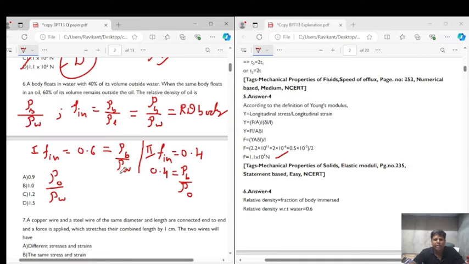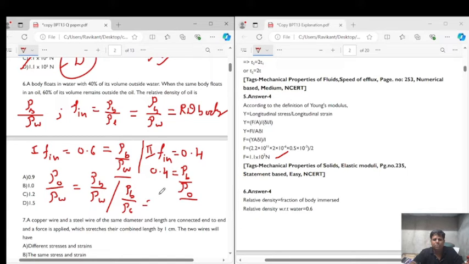So if I divide this quantity with this quantity, that is, density of body upon density of water divided by density of body upon density of oil, this will result in density of oil upon density of water. So this holds a value of 0.6 and this holds a value of 0.4.